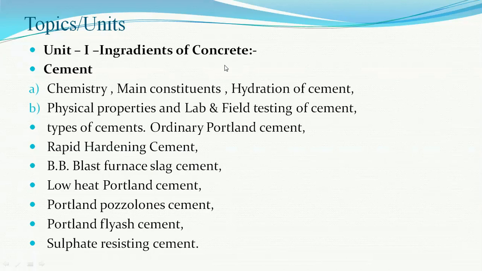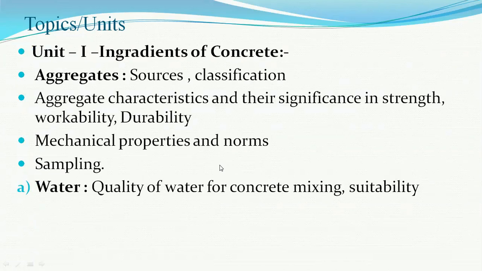Unit 1, ingredients of concrete, deals with the first ingredient, that is cement: its chemistry, constituents, hydration, physical properties, lab and field testing, and various types of cements.